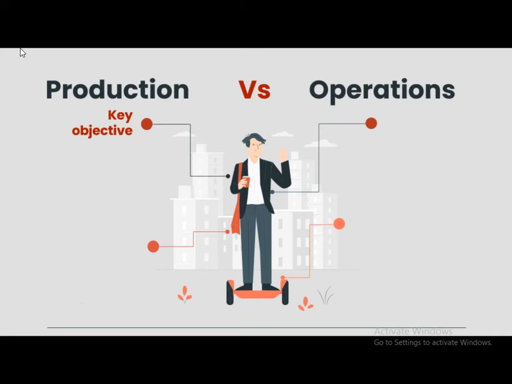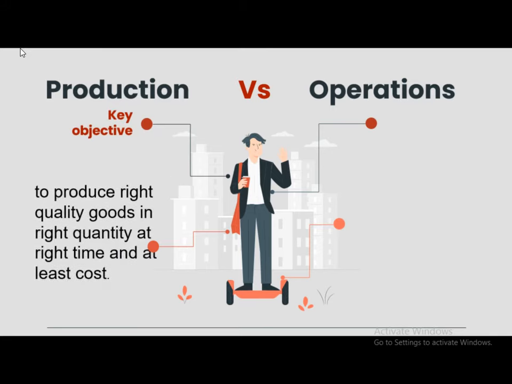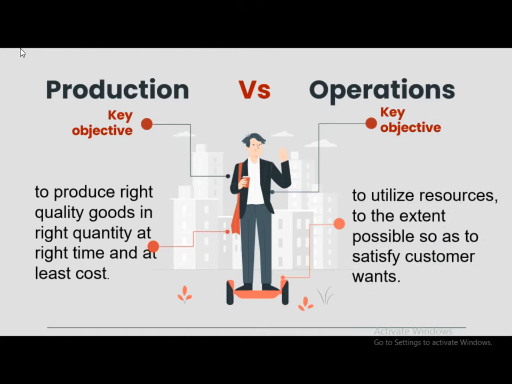Production versus operations, key objective. The key objective of production management is to produce right quality goods in right quantity at the right time and at the least possible cost. The key objective of operations management is to utilize resources to the extent possible so as to satisfy customer wants.